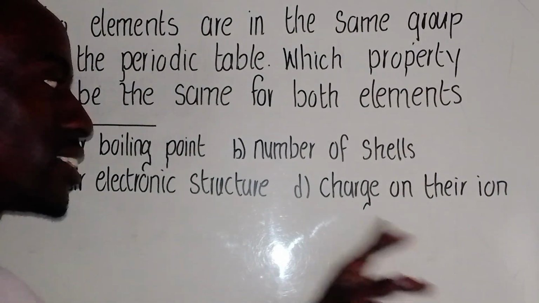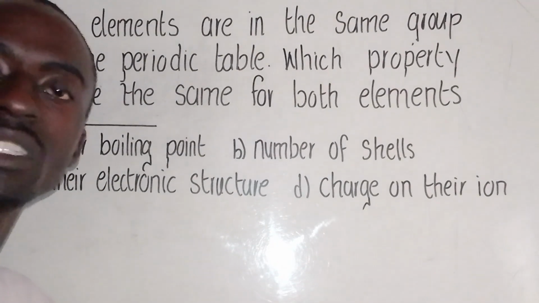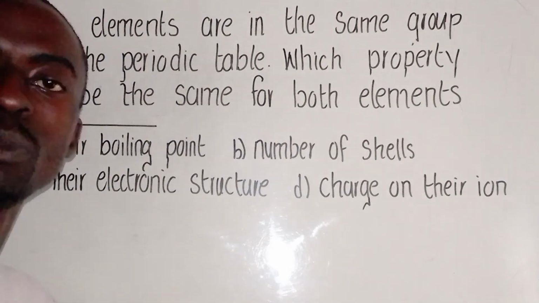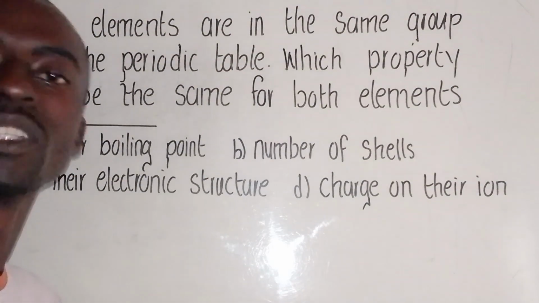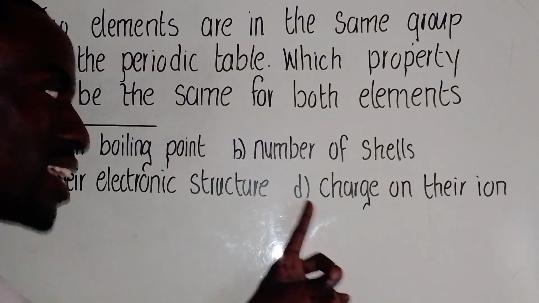So the answer here, it is what? D. For example, sodium and potassium are found in group 1, meaning that their ion, once they lose an electron, is supposed to be what? Positive 1. So all those in group 1 have a valency of 1. So the answer here is D.